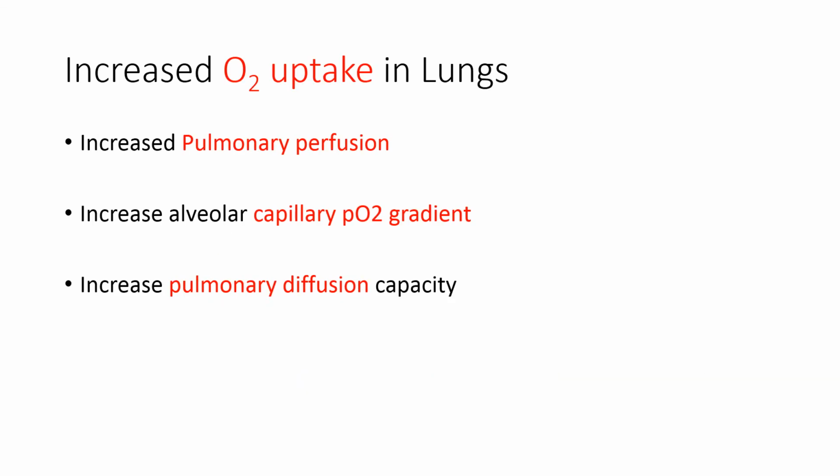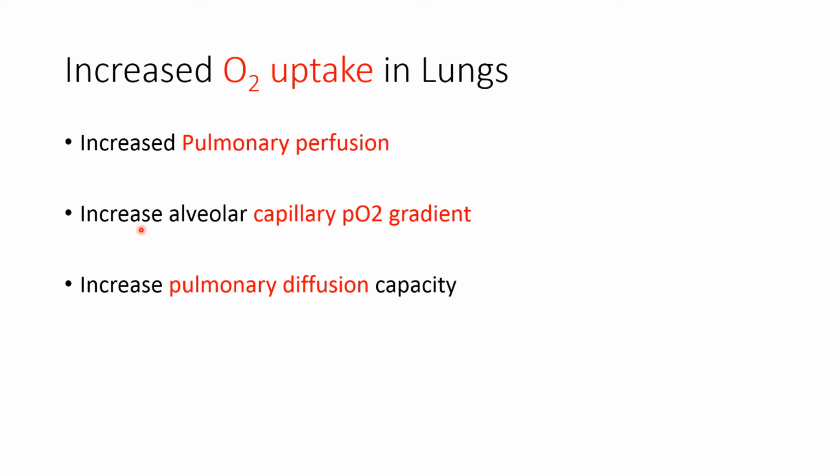So, during exercise, VO2 maximum or the oxygen consumption increases, pulmonary ventilation increases, and oxygen uptake in the lung also increases, because during exercise cardiac output increases and the increase in cardiac output increases the pulmonary perfusion. Because of the increase in cardiac output, it increases the pulmonary blood flow, and this increase in pulmonary blood flow opens up new capillaries, and opening of the new pulmonary capillaries increases the surface area for the diffusion of oxygen. So pulmonary diffusion capacity also increases because of the increase in the pulmonary surface area.